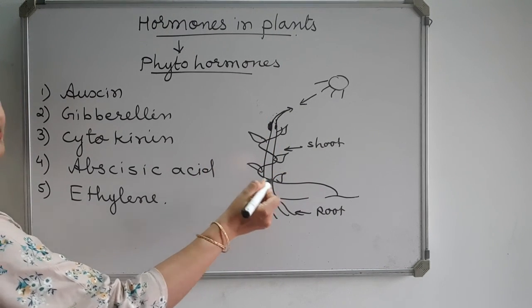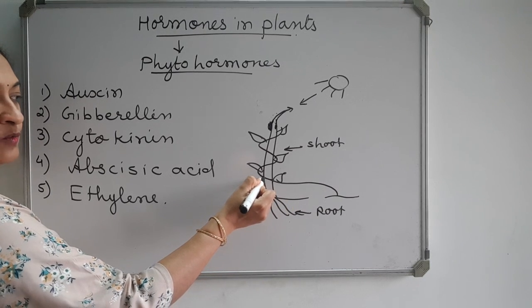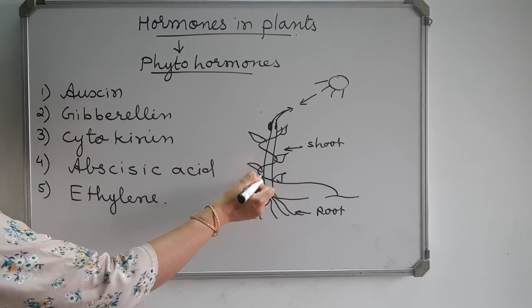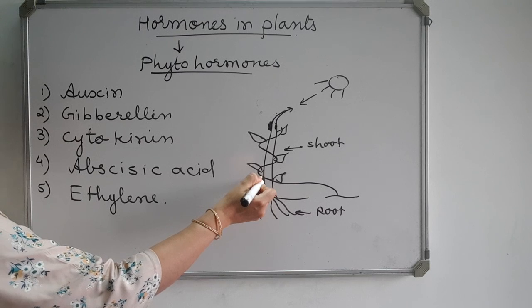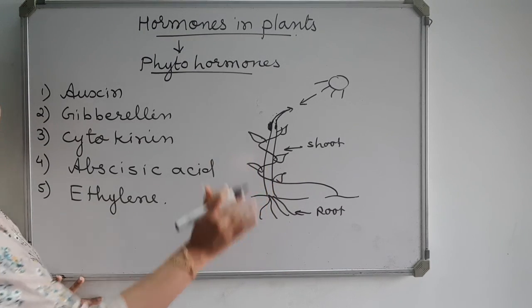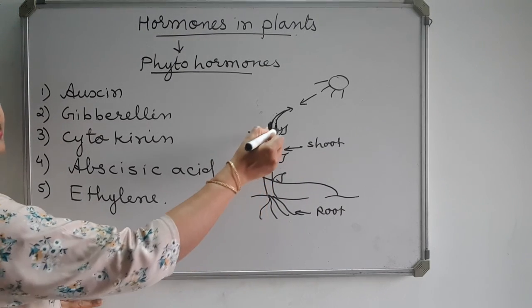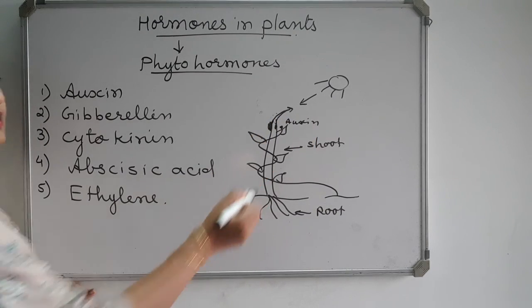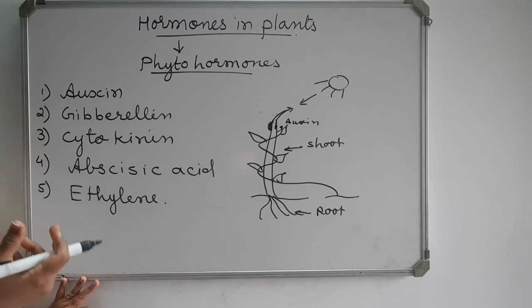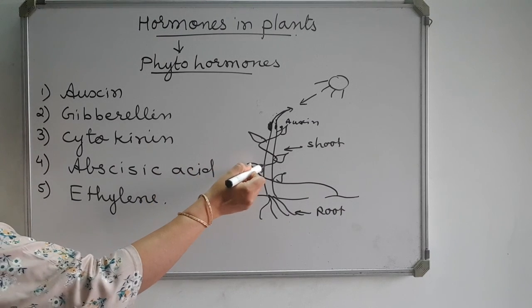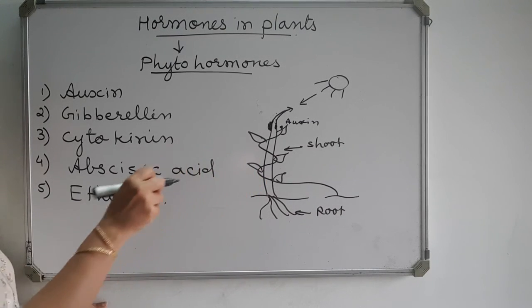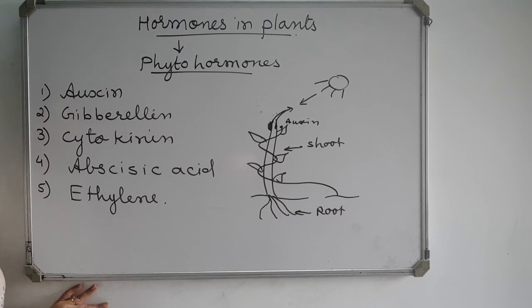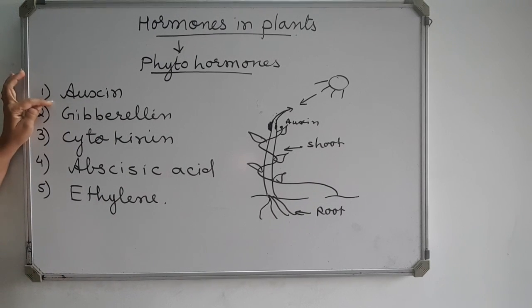Now the part of the tendril which comes in contact does not grow as rapidly as the part of the tendril which is away from the object. Why? Because this free part of the tendril contains auxin. And that free part grows faster than the part of the tendril which comes in contact with the support. This will help the tendril to climb upon the support or cling to the support. This is all about auxin.